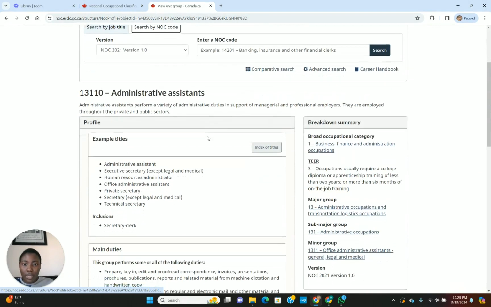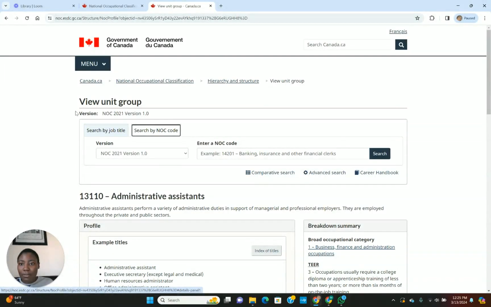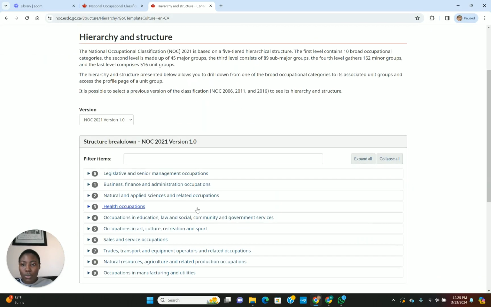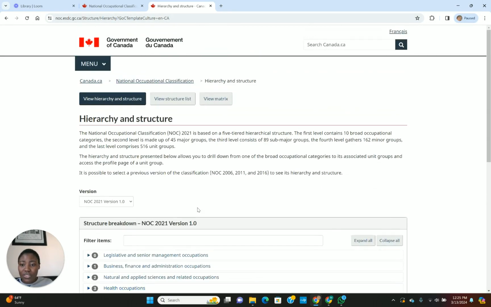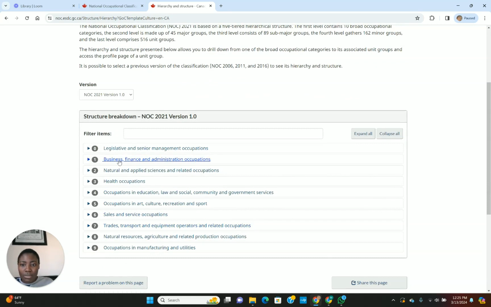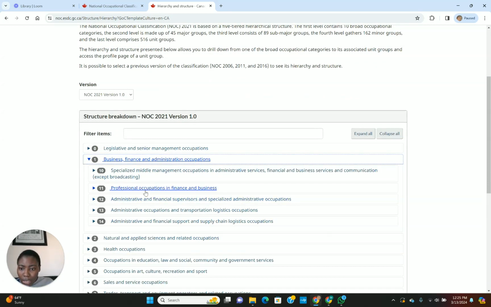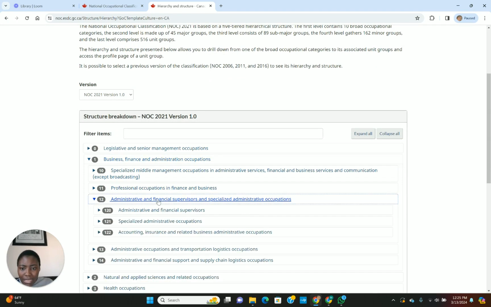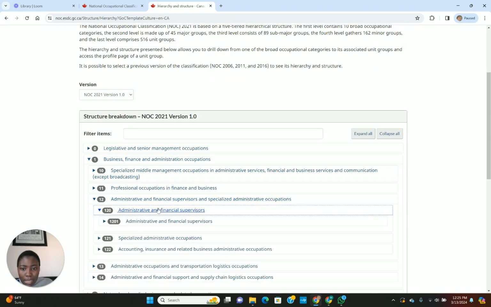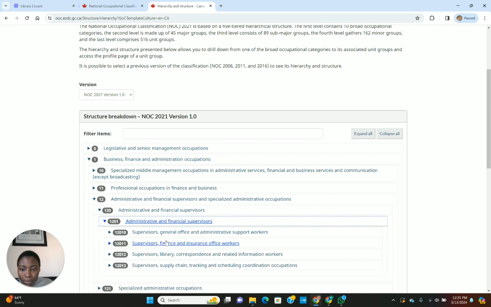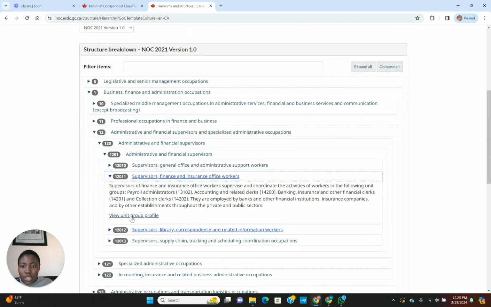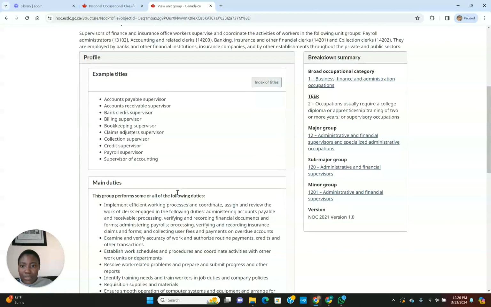Go and check it. Come to the government's website and check for your NOC code. You just open here, come to business, finance, click on it, click on professional, finance, administrative. Keep clicking until you find what you're looking for, until you find supervisor, finance and insurance officer. If you click here, it will open and tell you.